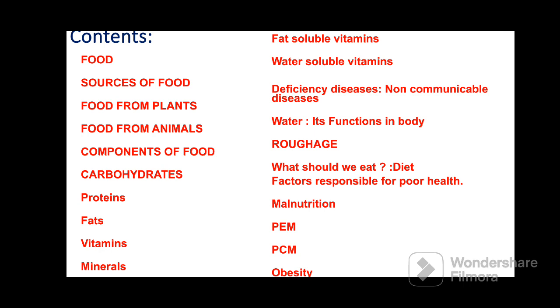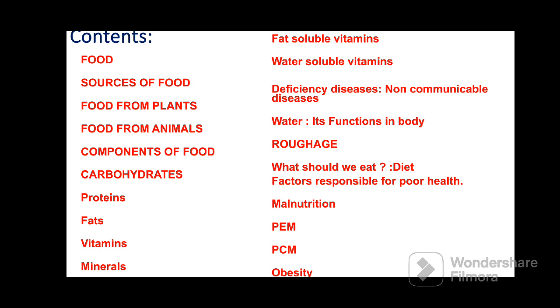First of all, the content of the lesson: we will talk about food, sources of the food, food from plants and animals, components of the foods. You know very well the five components of foods, which you also studied in class 5: carbohydrates, fats, proteins, vitamins and minerals. Later we will talk about fat soluble and water soluble vitamin deficiency diseases, which are considered non communicable diseases because they do not transmit from one body to another.